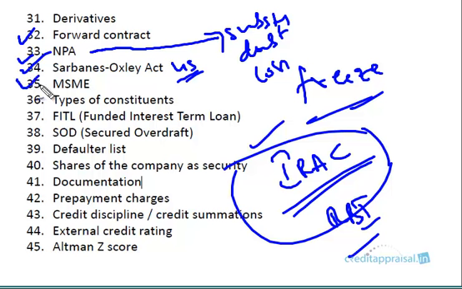MSME again, what goes into the classification of MSME? There's a ceiling on investment in plant and machinery. So what is the ceiling? You can get it in the section. Then there are types of constituents. So various types of constituents.